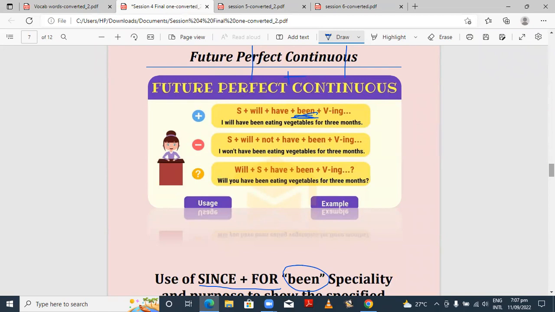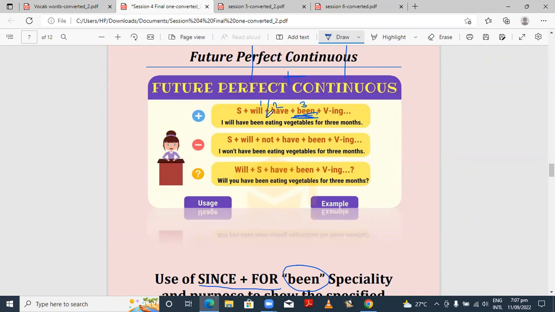What was the universal formula, if you remember? First comes subject, then comes your helping verb. So now here we have three helping verbs: will, have, been. Now listen carefully.